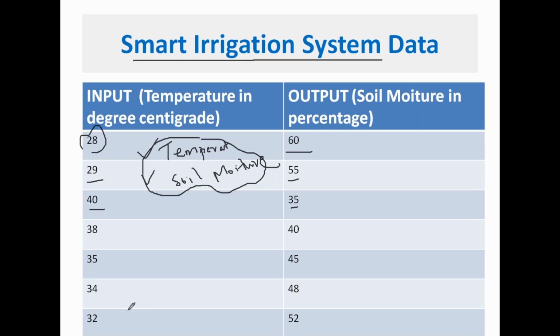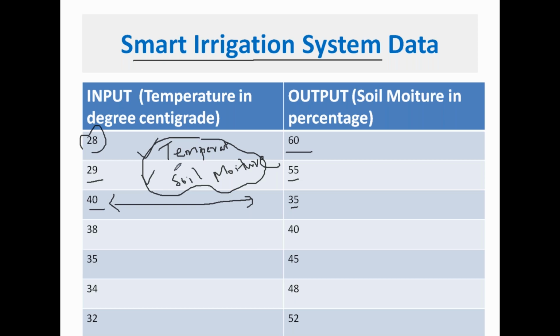Now what you have to do is find how these two are related, how you can relate these two values. What is the relationship between temperature and soil moisture? Based on this data, you have to obtain a relationship. Obtaining a relationship between two variables is the method called regression. One is the dependent variable, another one is the independent variable. I'll be explaining what the dependent variable and the independent variable are.